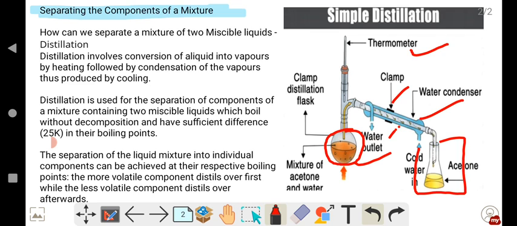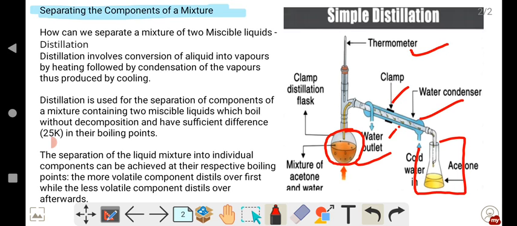When you keep water and acetone in front of you, you can't identify which is water and which is acetone. Just by the odor we can identify, because water doesn't have any odor, and acetone has its own odor. If not for the odor, we can't identify which is which, because they both look similar, and when they are mixed up, the process to separate them is distillation.